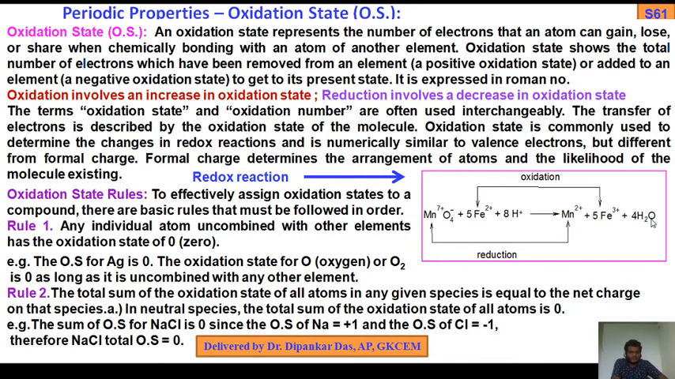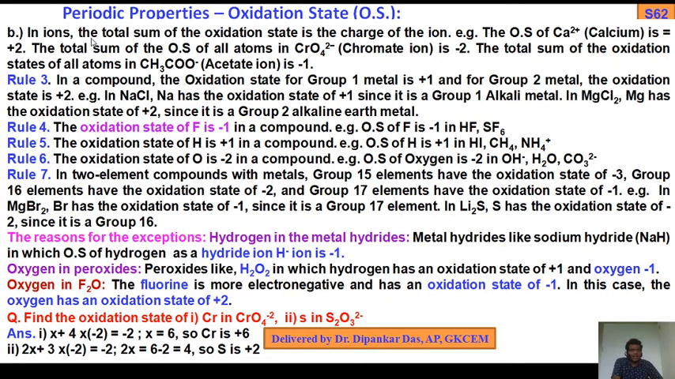Water is 0. So the total sum of the oxidation states of all atoms in a given species equals the net charge on that species. Keep in mind, for neutral species the total sum of the oxidation states of all atoms is 0. In ions, the total sum of the oxidation states is the charge of the ion. The oxidation state of Ca2+ is +2. For Cr2+, the total is +2. For the acetate ion, CH3COO minus, the total sum is -1. Now, next, move on to rule 3.